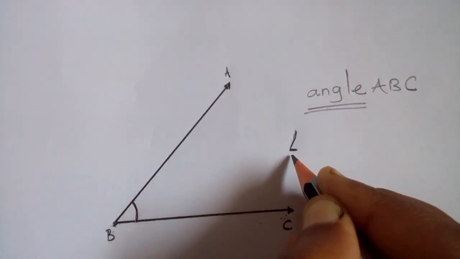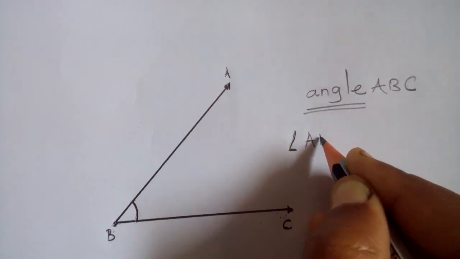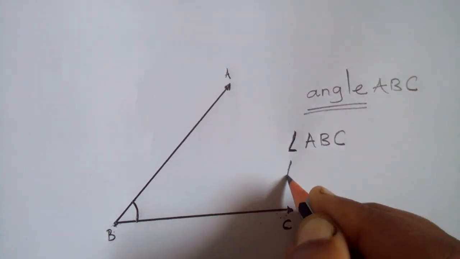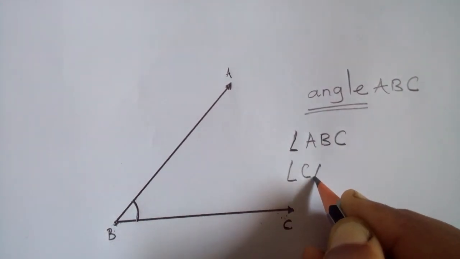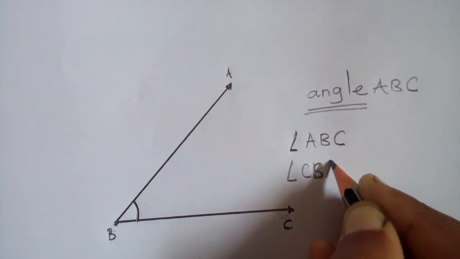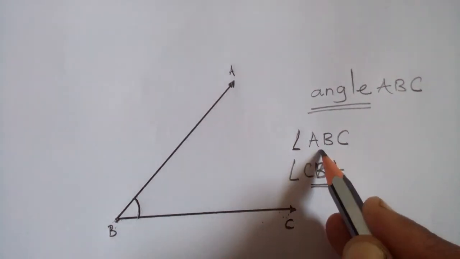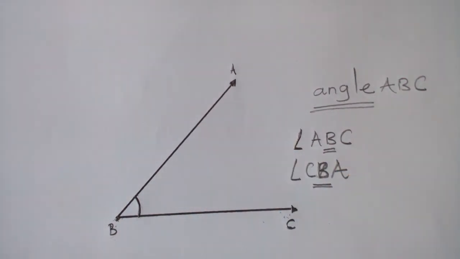We have to put this symbol and write the name: angle ABC, and another way we write angle CBA. The intersecting point should come in the middle. All of you understood? Okay, now we will see the next point.